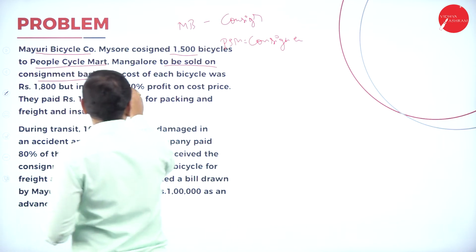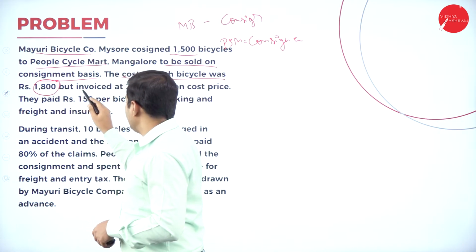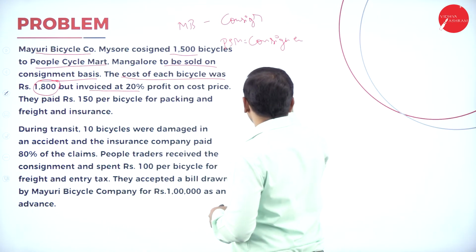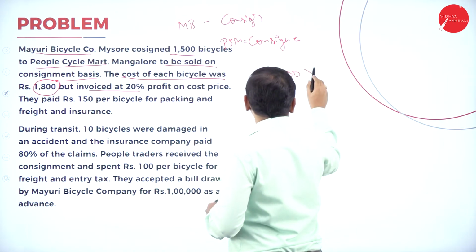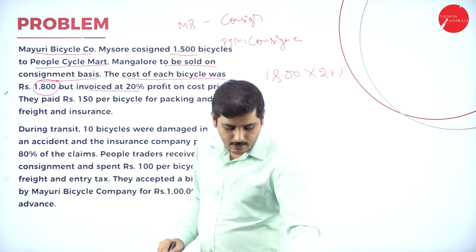The cost of each bicycle was 1800, but it is invoiced at 20% profit. What does that mean? The actual cost is 1800 per bicycle, plus 20% profit. So what is the invoice price? Let's calculate.